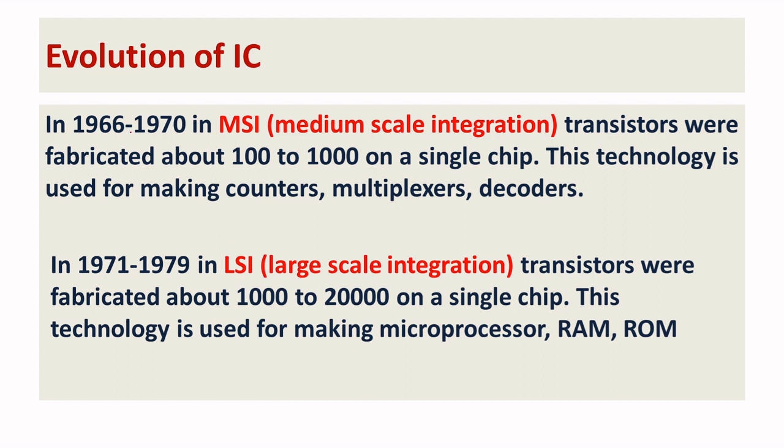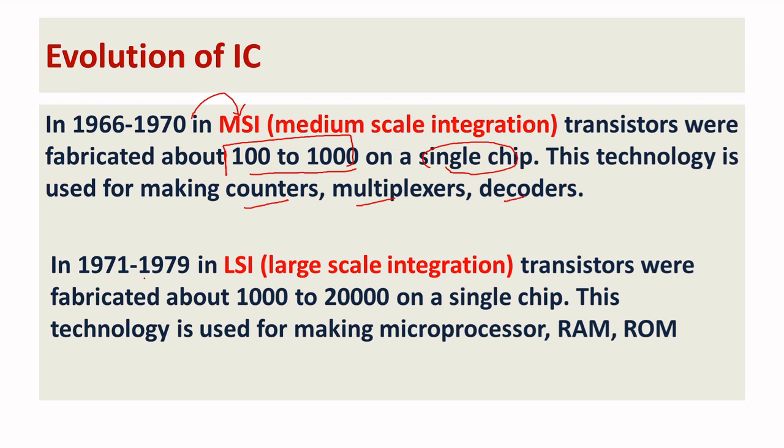In 1966 to 1970, we say that is medium scale integration, with 100 to 1000 transistors on a single chip. This technology gives you designs of counters, multiplexers and decoders.